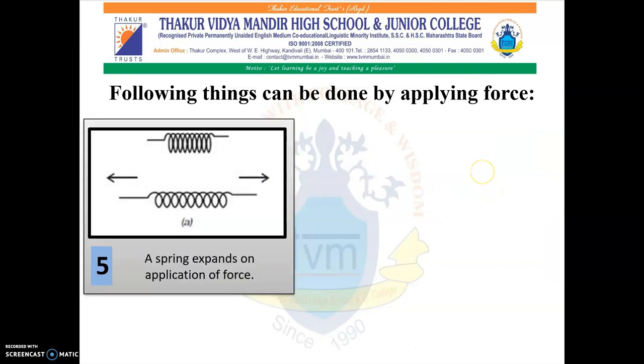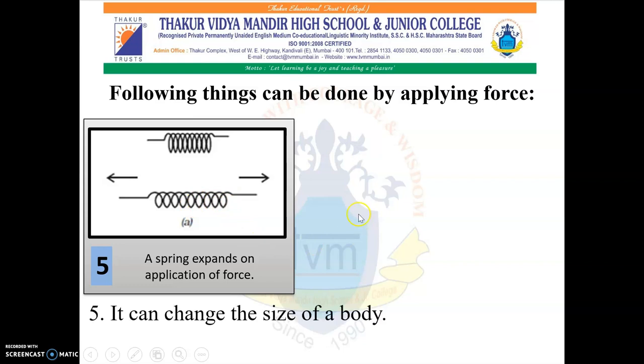Next, in this picture you can see a spring. If it is stretched from both the ends, then it will expand. That means the size of the spring will change. So a spring expands on the application of force. So I can say that force can change the size of a body.